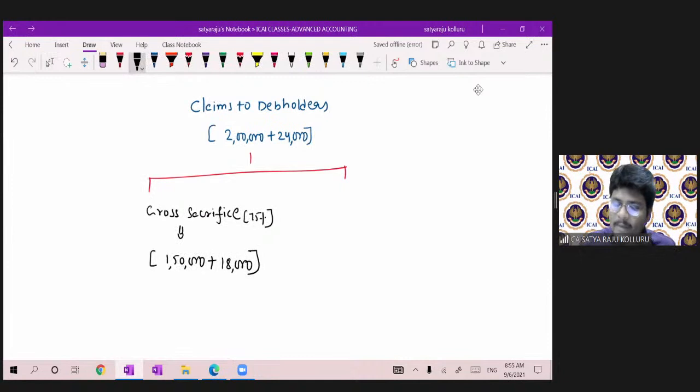Sir, what about the remaining balance? That is not a sacrifice, that is the outstanding balance. It should be shown and continued in the balance sheet. The balance was 50,000 under principal, and the interest balance was 6,000. That is a different story, nowhere relevant for our accounting treatment. It was simply continuing as a liability.